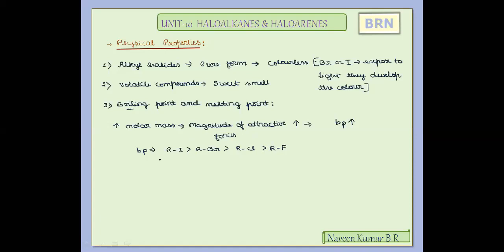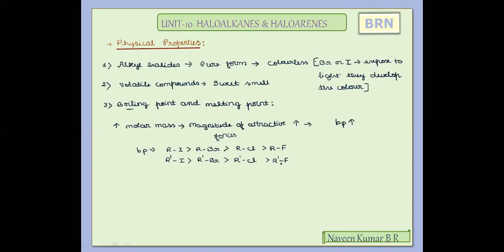If you consider the aryl halides, with the benzene ring, the same trend is followed. Aryl iodides will have a greater boiling point when compared to aryl bromides, chlorides, and fluorides. If you compare the boiling points of the respective haloarenes, iodobenzene will have a greater boiling point when compared to bromobenzene, chlorobenzene, and fluorobenzene.